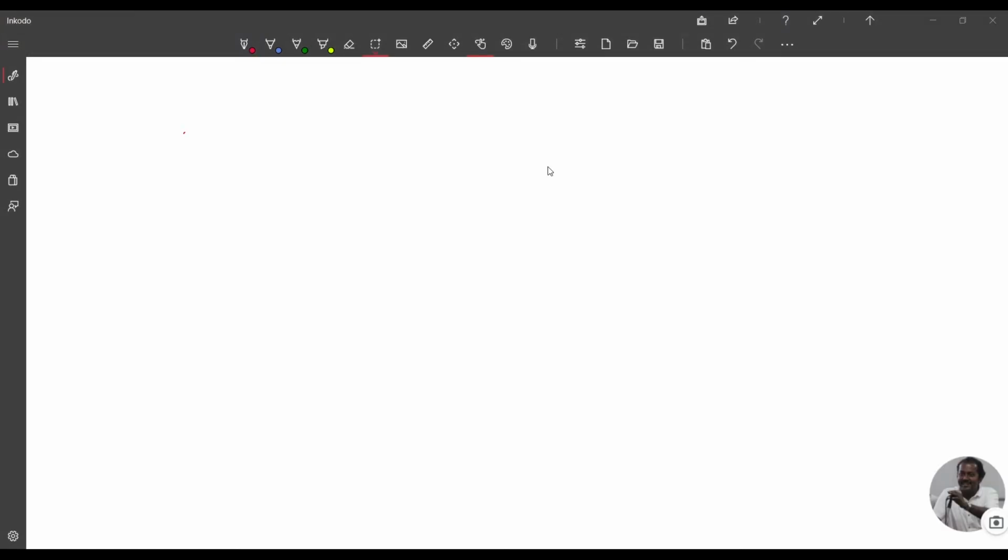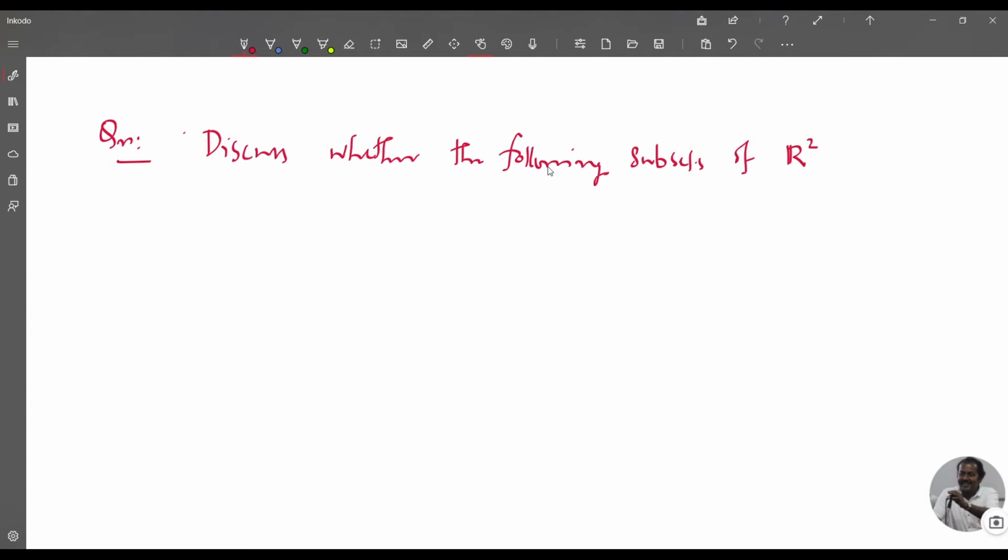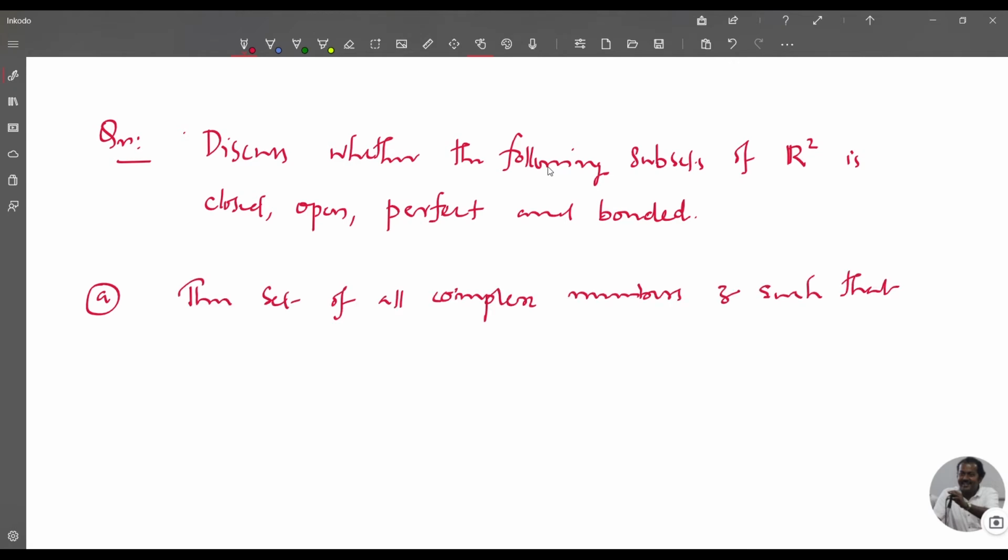Now we do some problems on closed set, open set, perfect set and bounded set. So this is a question. Discuss whether the following subset of R2 is closed, open, perfect and bounded. First question, A: the set of all complex numbers z such that modulus of z is less than 1.